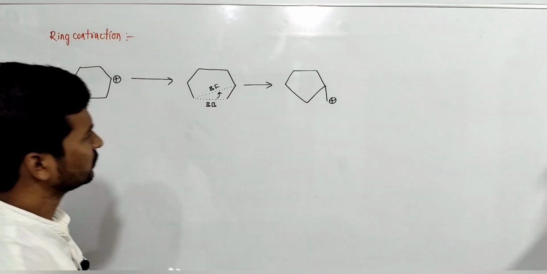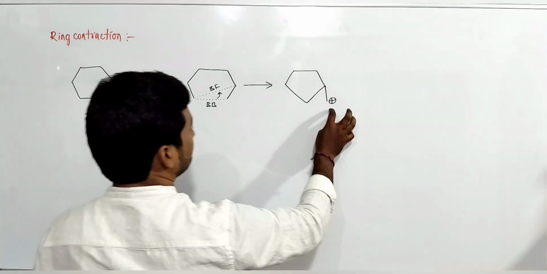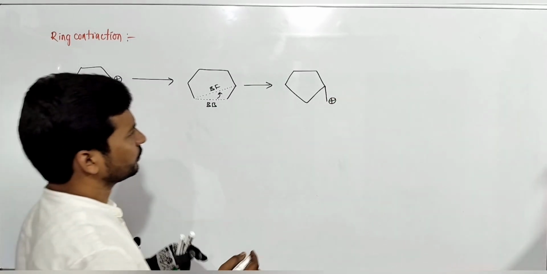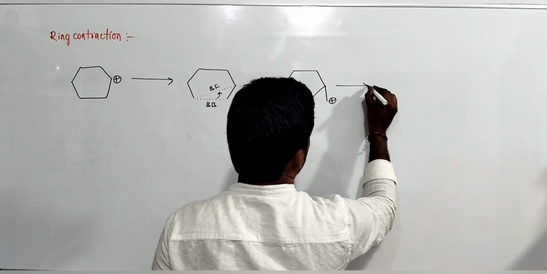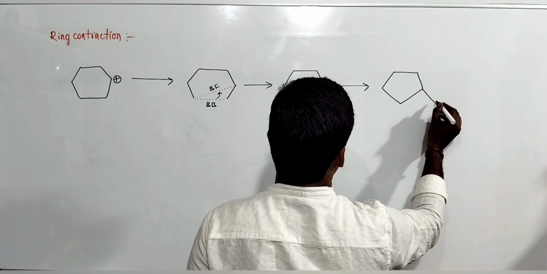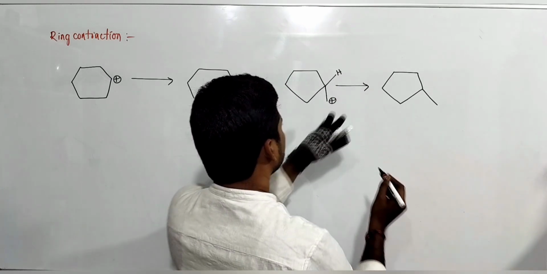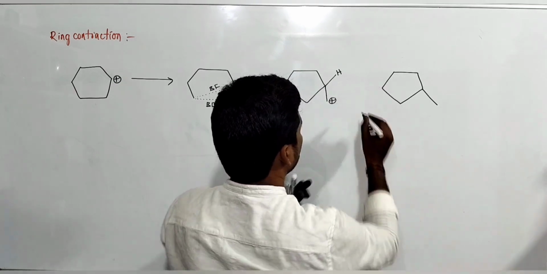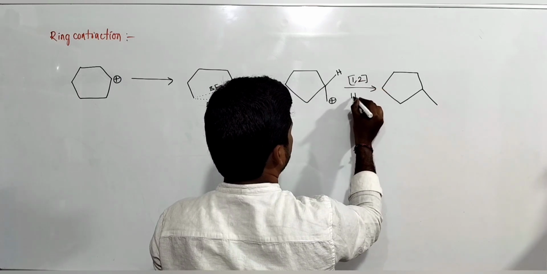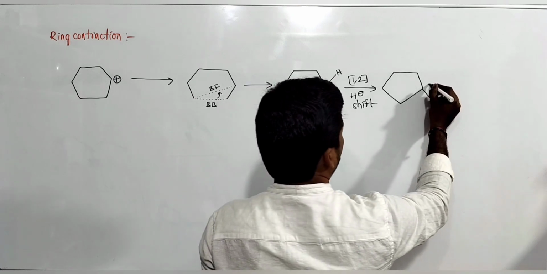Okay, next, the shift of hydrogen takes place to here. This is secondary. If hydrogen shifted here, this hydrogen shift, 1, 2 H minus shift, then this carbon becomes positive.